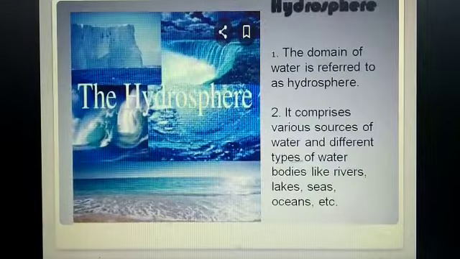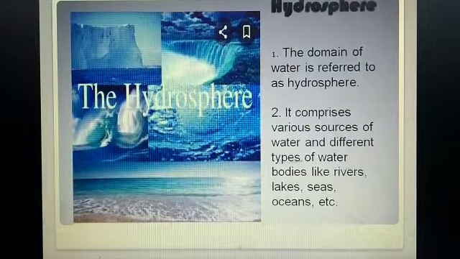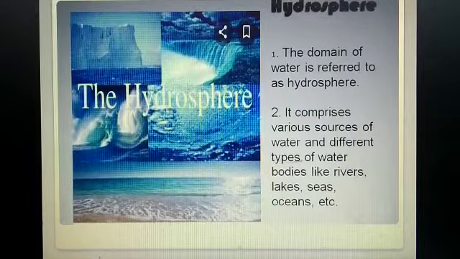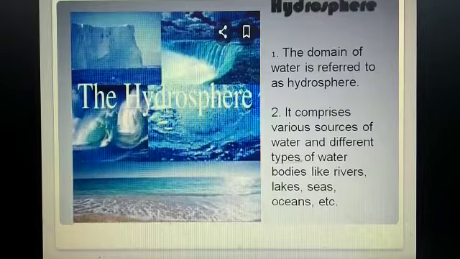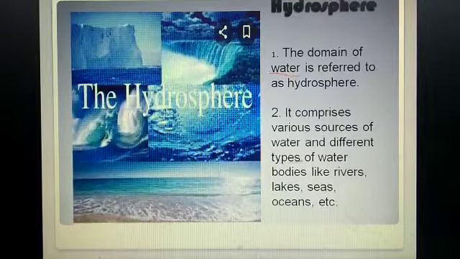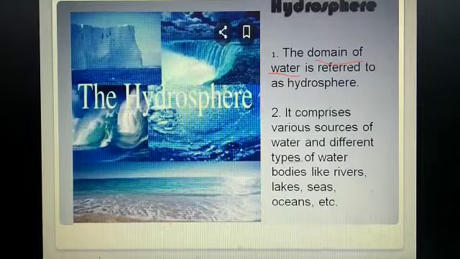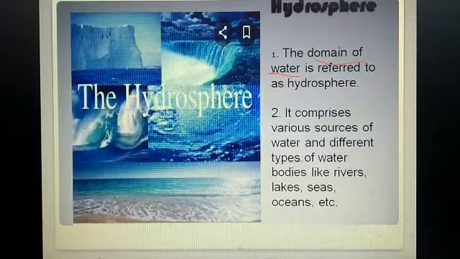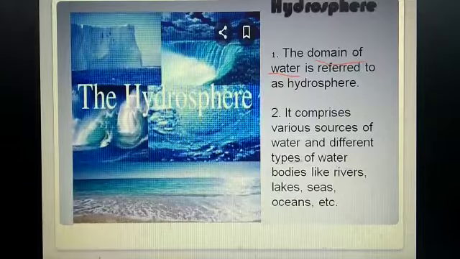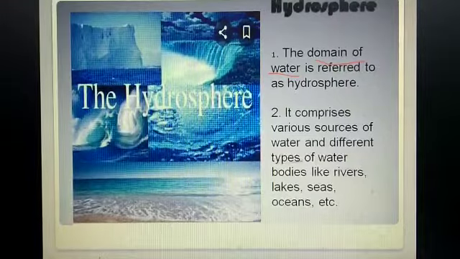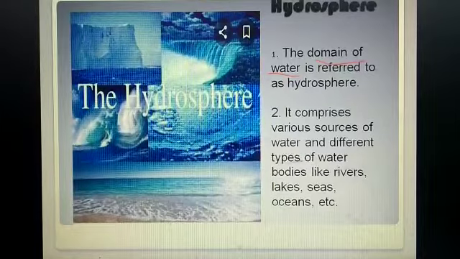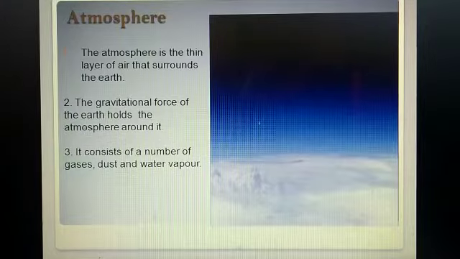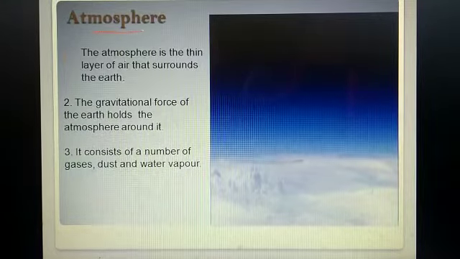Now let's come to the next domain, the hydrosphere. First point, the domain of water is referred to as the hydrosphere. That means the water surface is referred to as the hydrosphere. The second point, it comprises various sources of water and different types of water bodies like river, lake, seas and ocean. All of them are included in the hydrosphere.